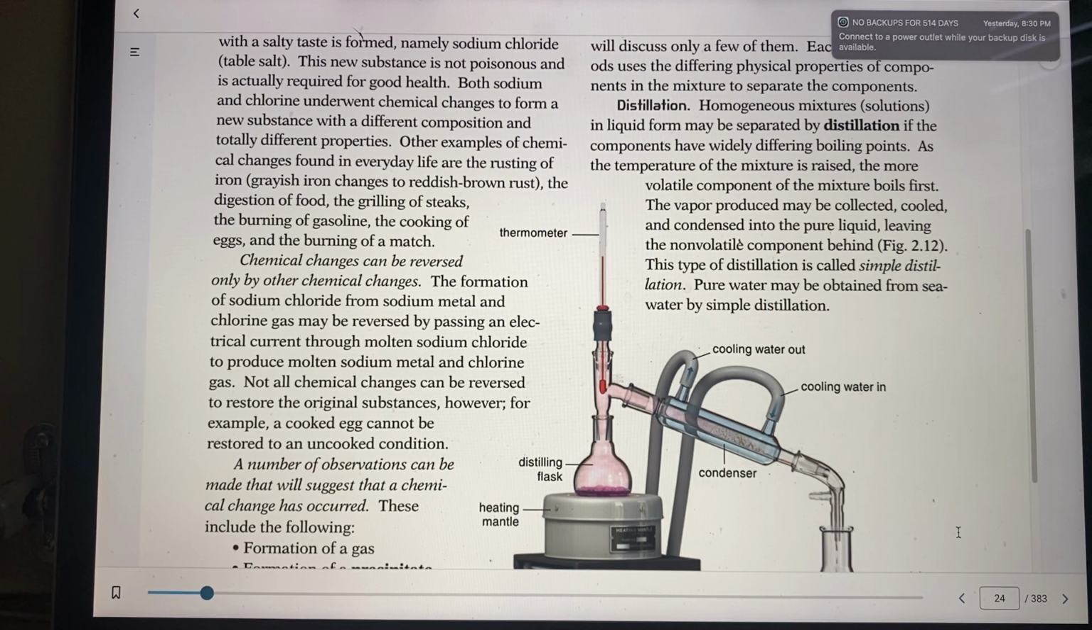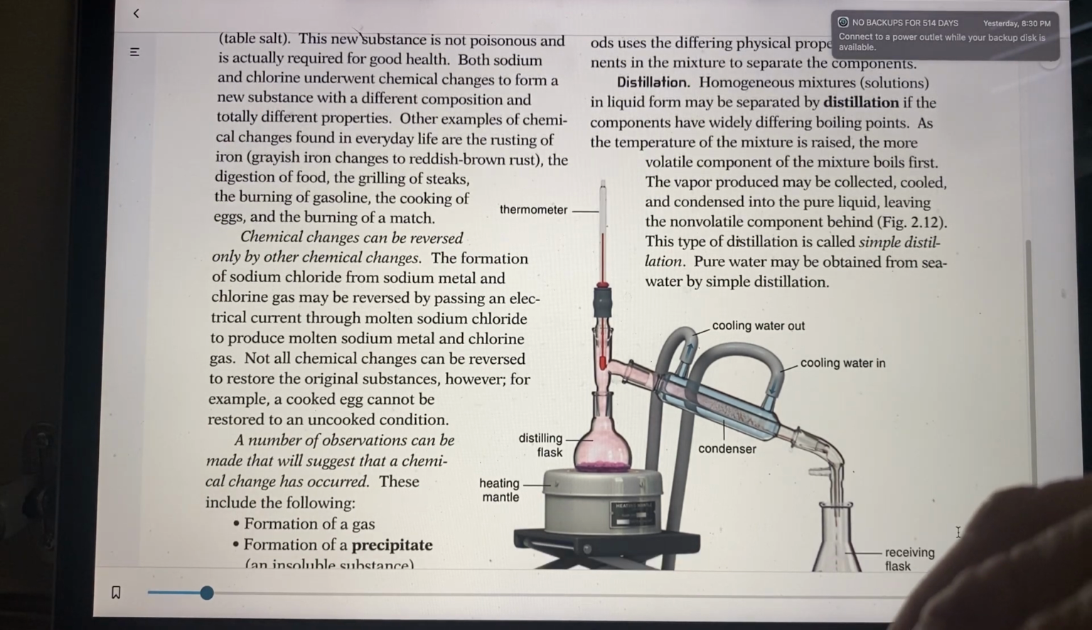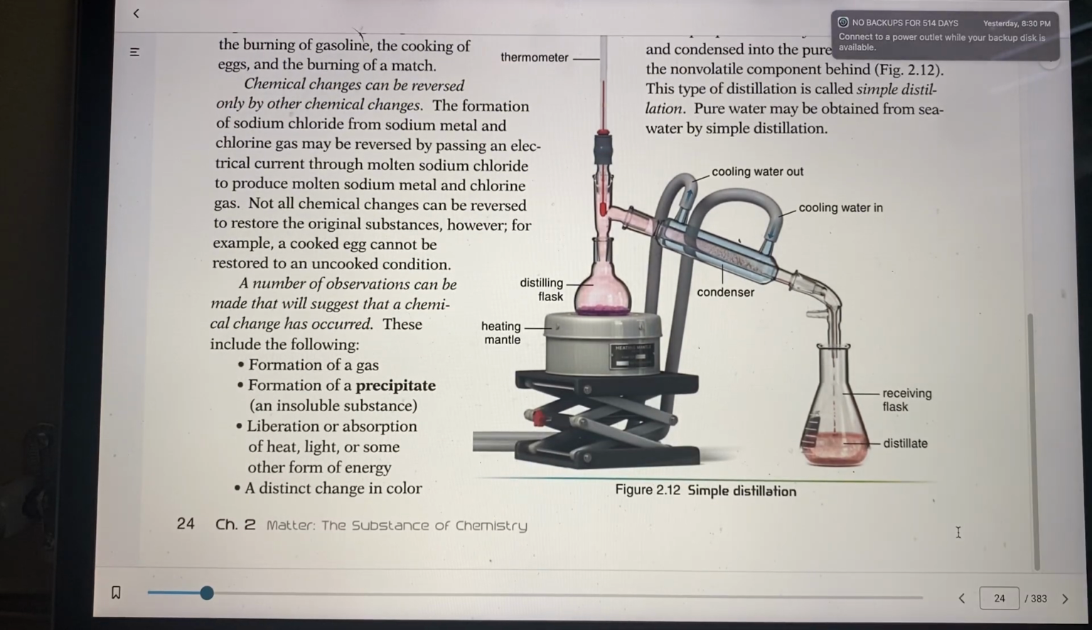The temperature of the mixture is raised. The more volatile component of the mixture boils first. The vapor produced may be collected, cooled, and condensed into a pure liquid, leaving the non-volatile component behind. This type of distillation is called simple distillation. Pure water may be obtained from seawater by this.